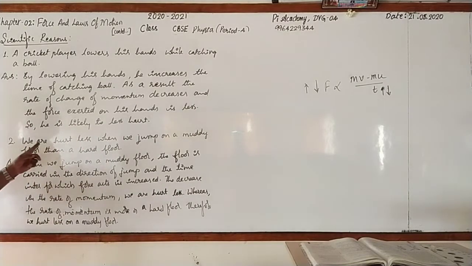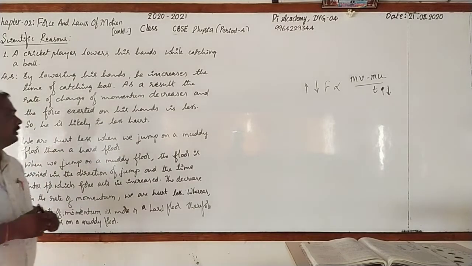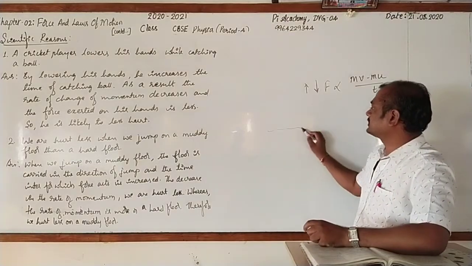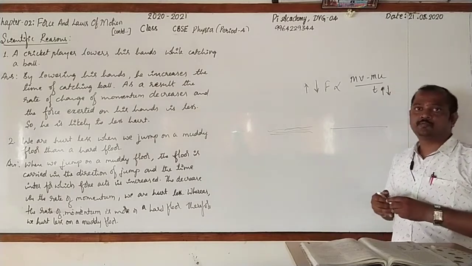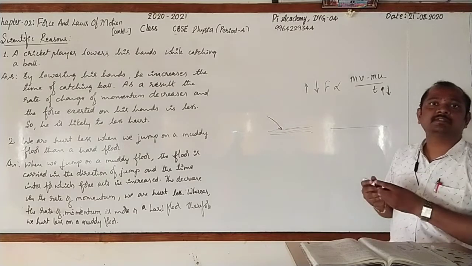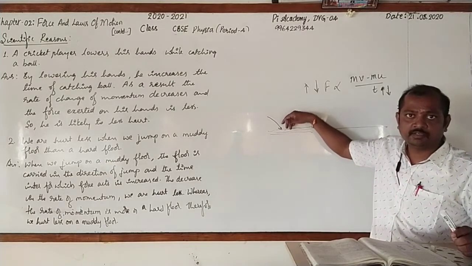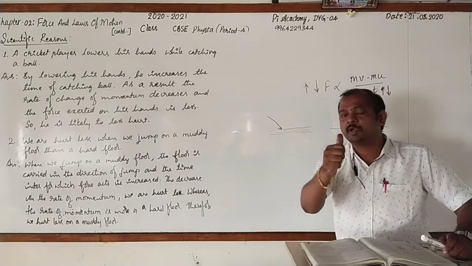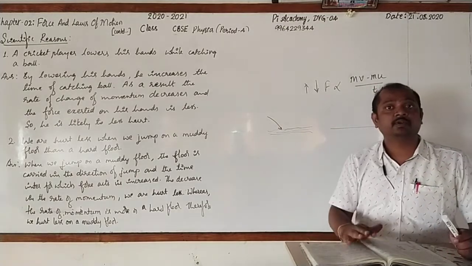Another one. We are hurt less when we jump on a muddy floor than a hard floor. Assume that this is the muddy floor and this is the hard floor. When you jump on the muddy floor, what happens? You move a little bit inside the sand, right? There, time increases. When time increases, what will be the rate of change of momentum? That also decreases.